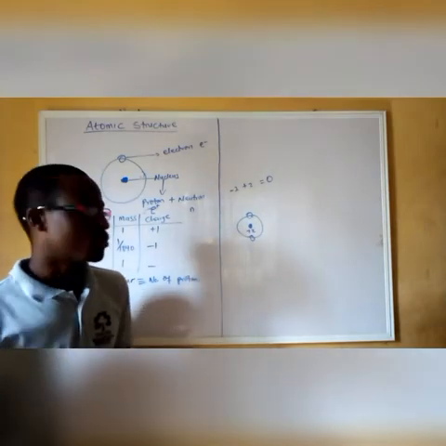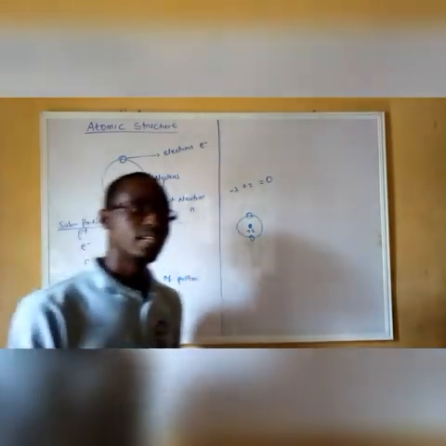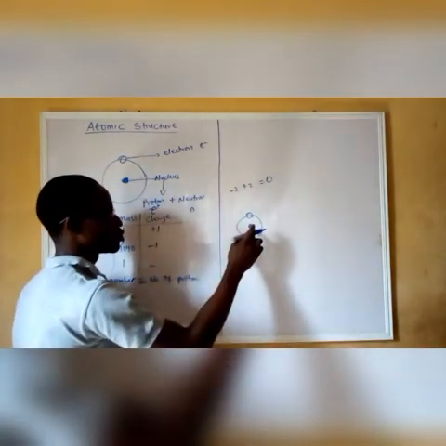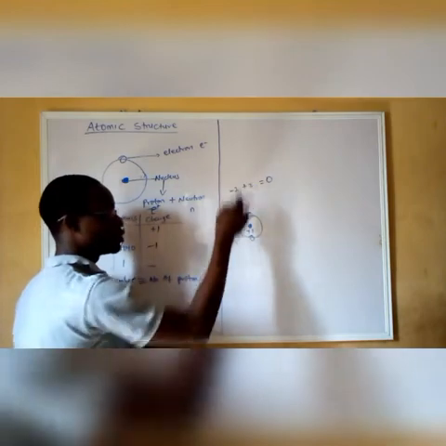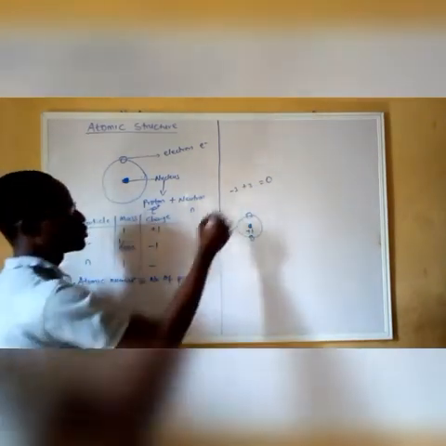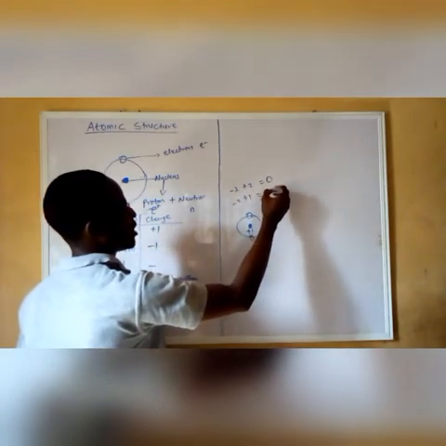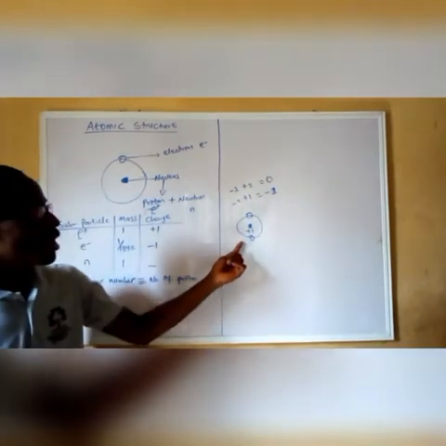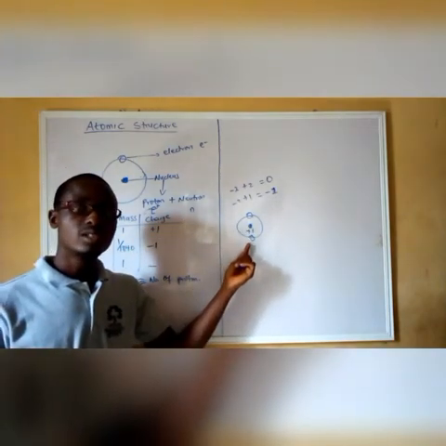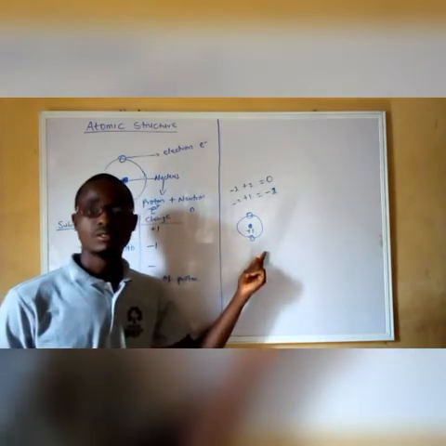But the other way around, one charge will be greater than the other. Suppose we have just 1 proton here, and we have 2 electrons. So definitely we're going to have -2 plus 1, which gives us -1. That shows that this particular atom is not meant to be called an atom anymore. It is now called an ion.